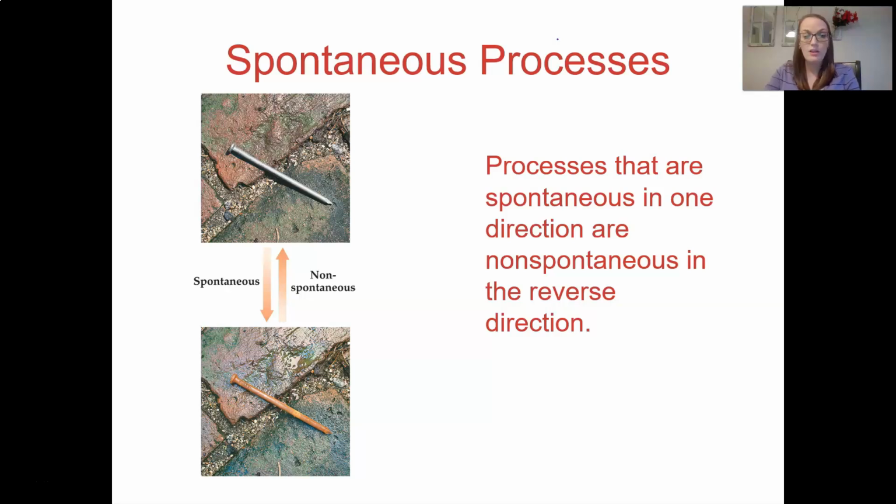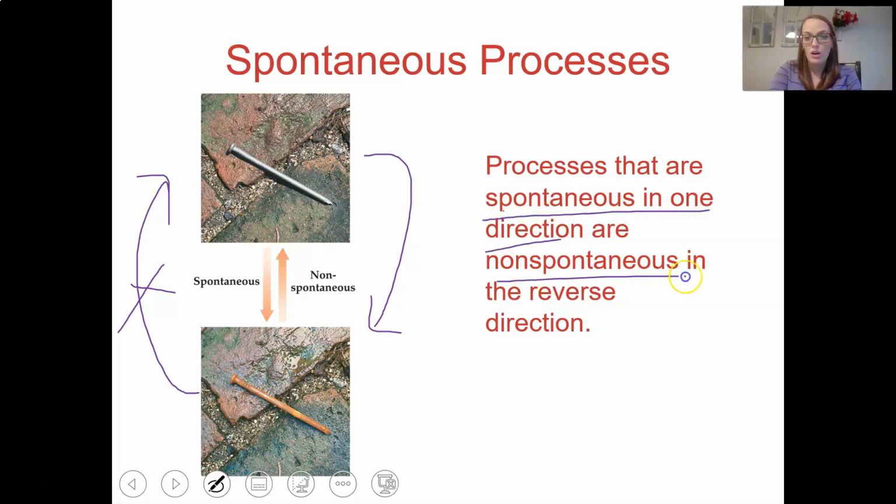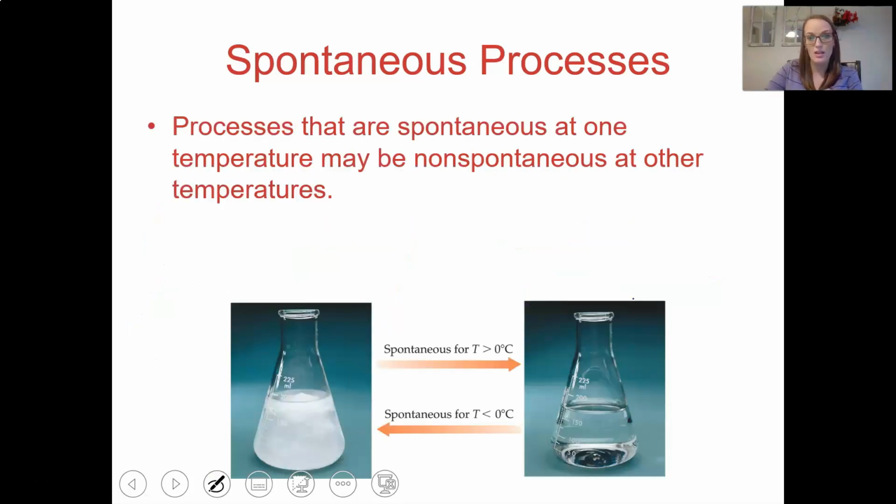Okay, also, if I leave a nail outside, it's going to rust. That is a spontaneous process. But if I leave a rusted nail outside, it's not going to magically unrust. That would be non-spontaneous. So processes that are spontaneous in one direction are non-spontaneous in the reverse direction. And all of our reactions are considered spontaneous in one direction, non-spontaneous in another. Processes that are spontaneous at one temperature could be non-spontaneous at another temperature.